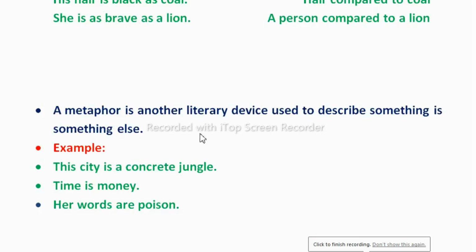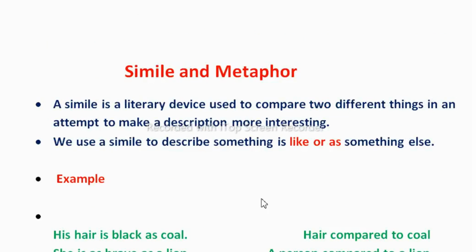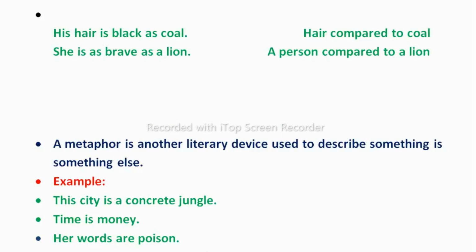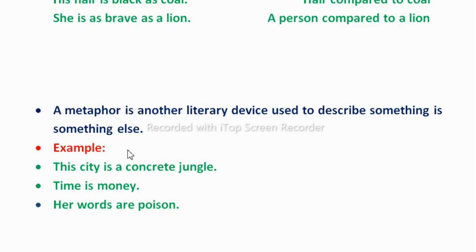A metaphor is another literary device which is used to describe something as something else. We have seen in the simile that we describe something like or as something, like her hair is black as coal, or she is like a lion. But in metaphor we are describing something is something else. For example, this city is a concrete jungle. Of course, we know that this city isn't a concrete jungle. However, because I am comparing this city to a jungle, it suggests that it's not suitable to live in.